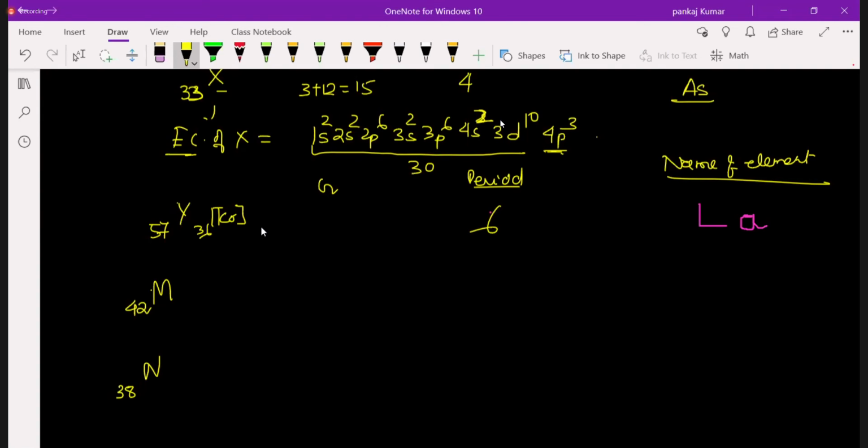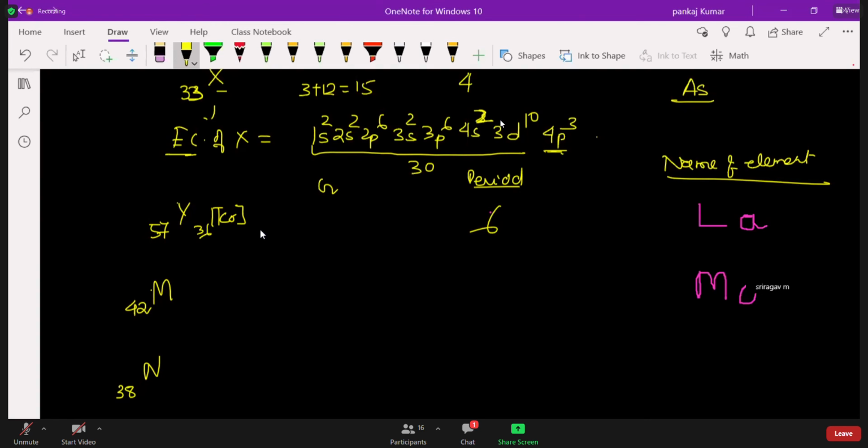After 36, next is, I think after xenon, sir. After xenon, yes, good. It will be after xenon. Xenon is 54. So next will be which element? Sir, 5.